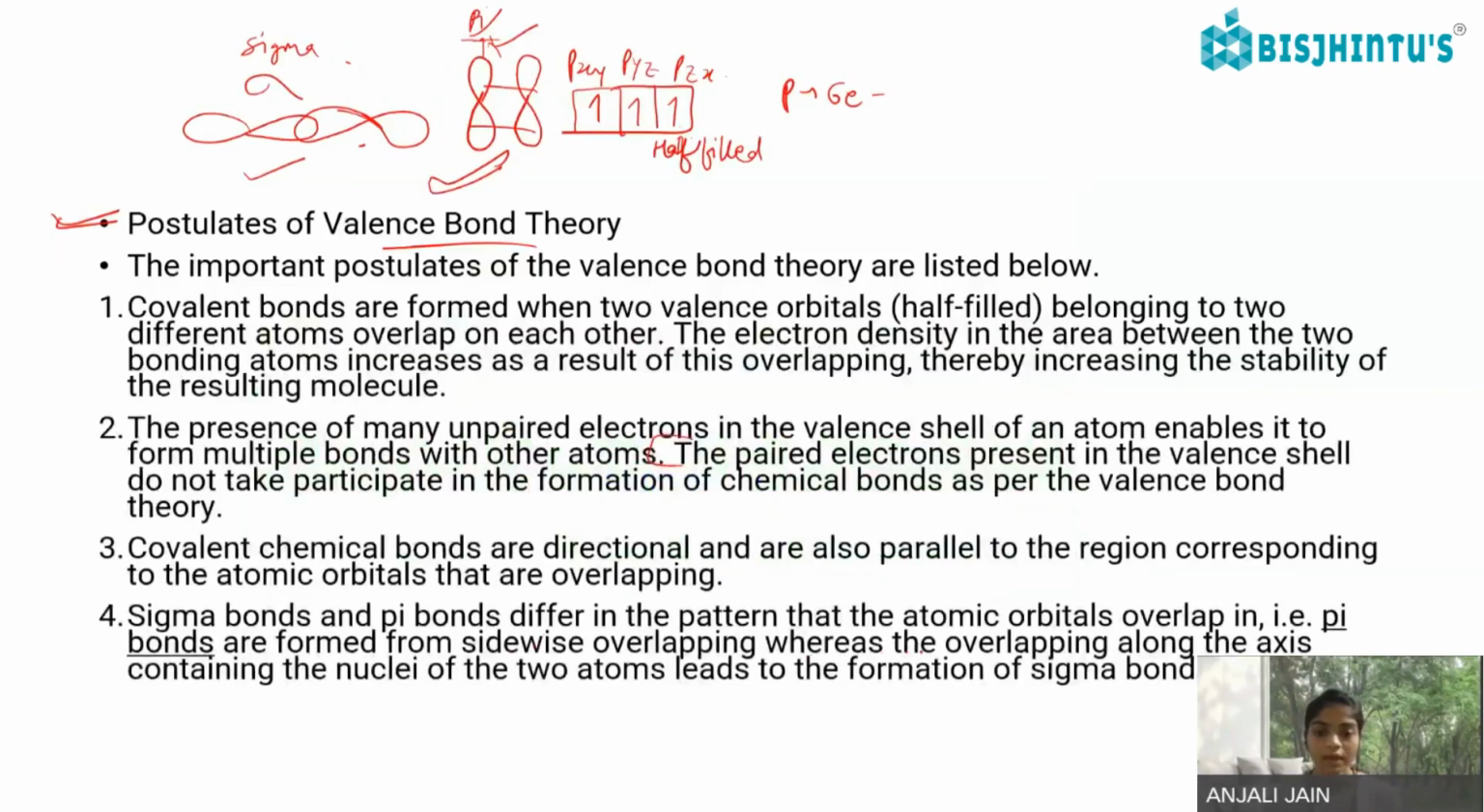So pi bonds are formed from sidewise overlapping, whereas the overlapping along the axis containing the nuclei of the two atoms leads to the formation of sigma bond. So sigma bonds and pi bonds differ in the pattern. Okay, and we have seen that pi bonds are formed from sidewise overlapping.